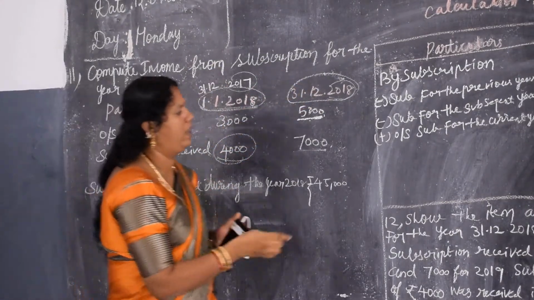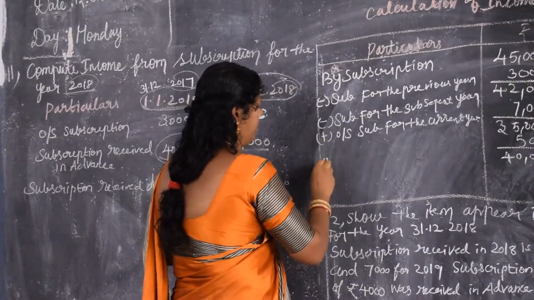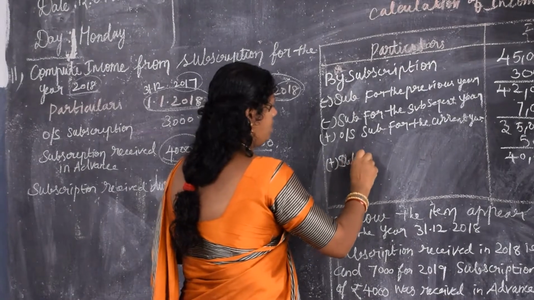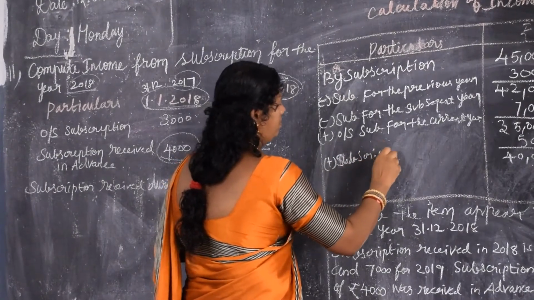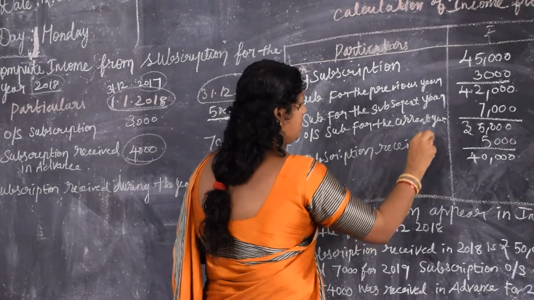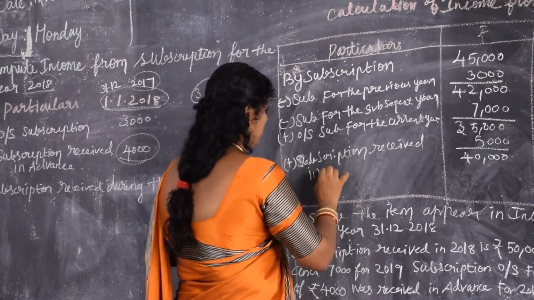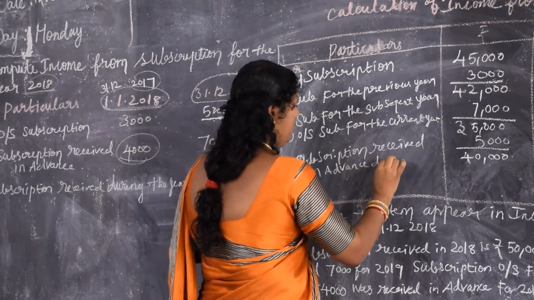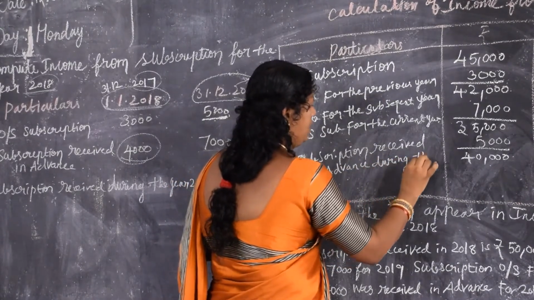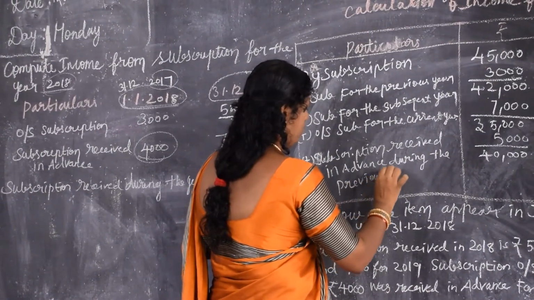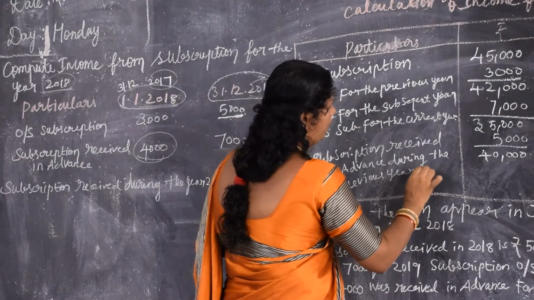So since they received it earlier, you should add received in advance during the previous year for the current year.